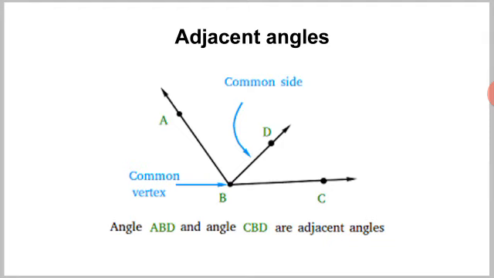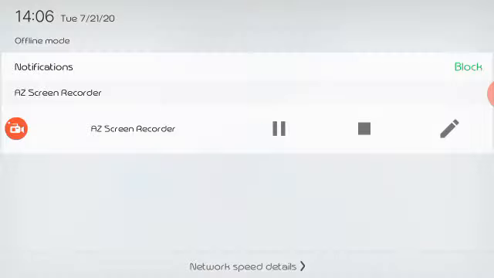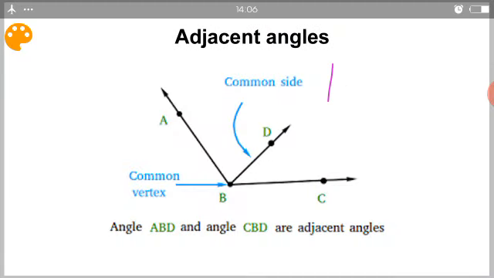Here angle ABD and angle CBD are adjacent angles. Angles ABC and ABD are not adjacent angles.